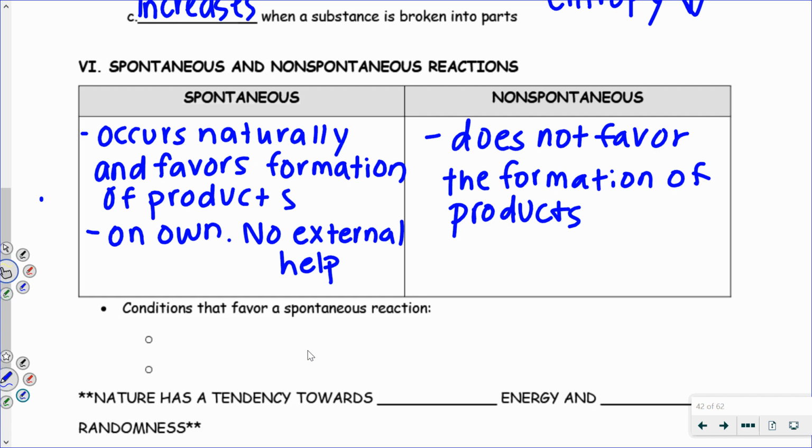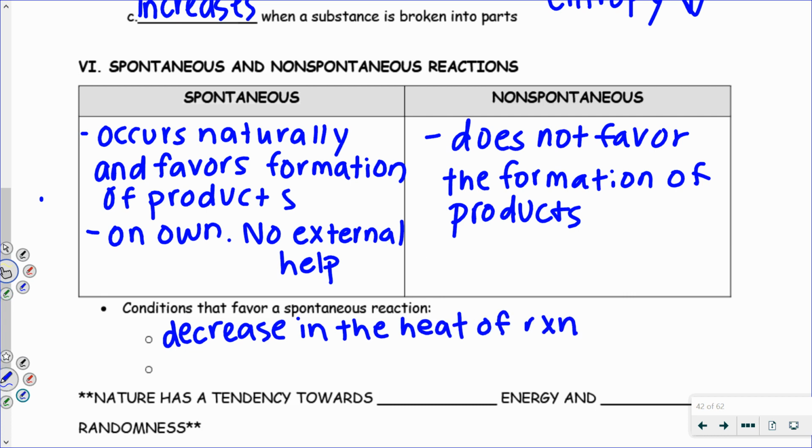Now, there's two conditions that are going to favor a natural reaction that favors the formation of products. The first is a decrease in the heat of reaction, or delta H. Something is going to occur on its own if it doesn't require a lot of energy, right? So if we have a low heat of reaction.